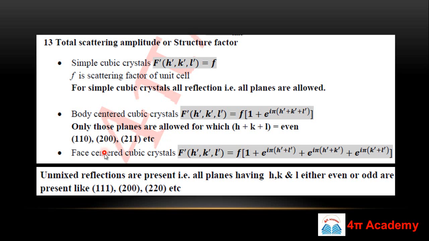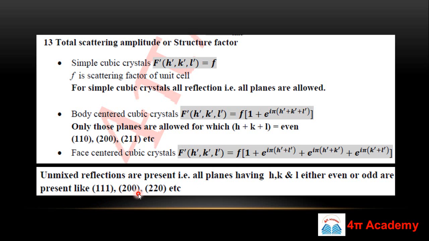Okay, in face centered cubic, your structure factor f dash will be this: f times 1 plus e to the power i pi (h dash plus l dash) plus e to the power i pi (h dash plus k dash), and similarly the third term. Here the condition is that unmixed reflections are present, meaning all planes having h, k and l either all even or all odd. So this is the condition here.